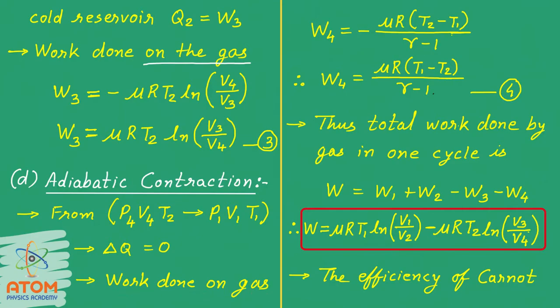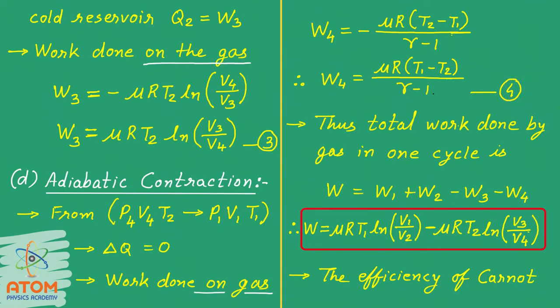The work done on gas, mind well, here also the work is done on gas, let us say W4, will be equal to minus mu R (T2 minus T1) upon gamma minus 1. Again I am taking negative here because it is work done on gas. Now I can interchange T2 and T1 and write T1 minus T2, so I will get a positive here. That means W4 is now mu R (T1 minus T2) upon gamma minus 1. Let us name this as equation 4.